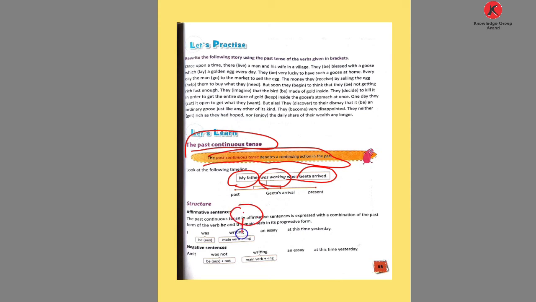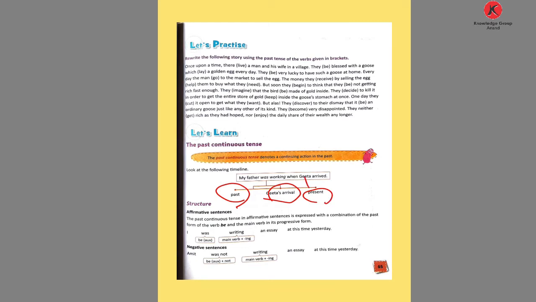When Geeta arrived, my father was working. My father before that was working, continuing his job. So this is how the action was going on in the past. Geeta arrived, and what? Father was working.